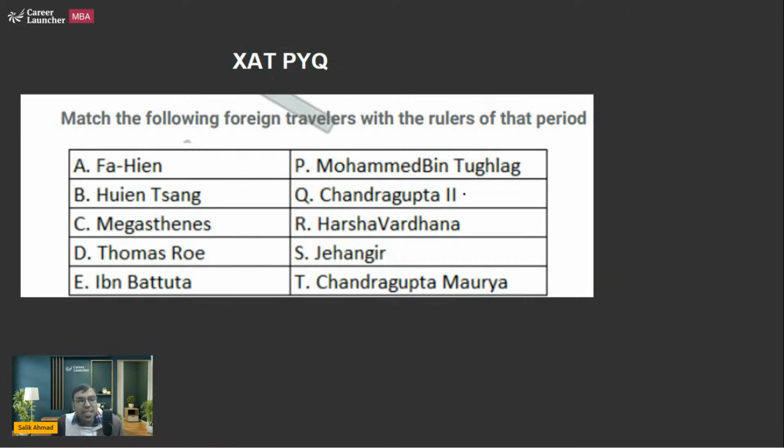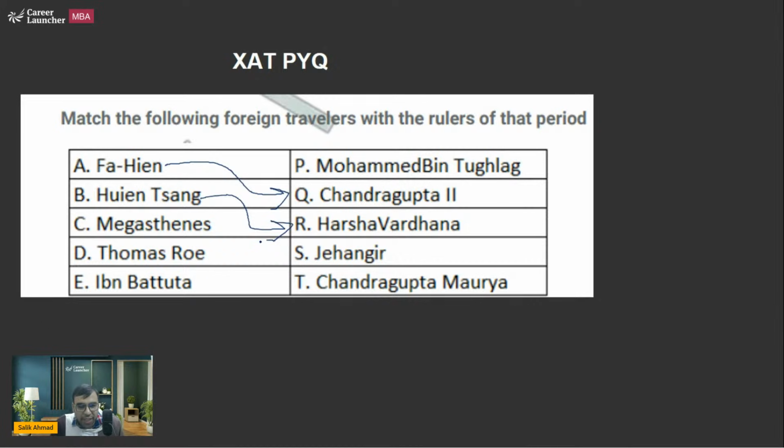Now, this is a very interesting question. On the left side are foreign travelers, and on the right side are the kings during whose tenure these foreign travelers came. These are very important, so please try to remember them. We have seen multiple questions from here, and they get repeated multiple times. Fahian was a Chinese traveler who came during the time of Chandragupta II. Huansang came during the time of the very famous Harshavardhan, where the Allahabad Assembly happened.